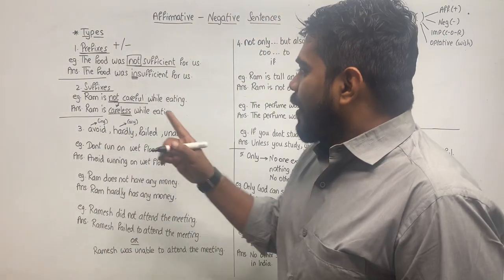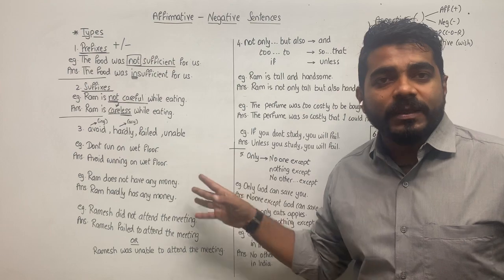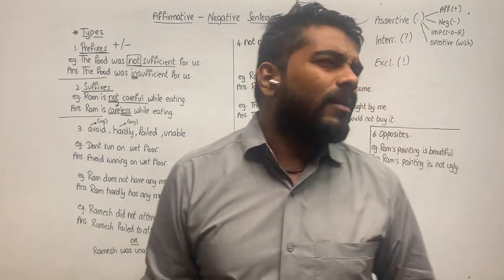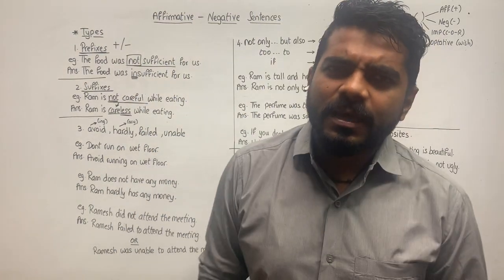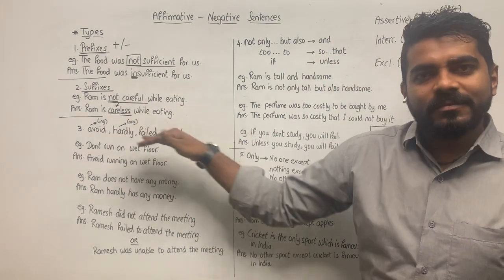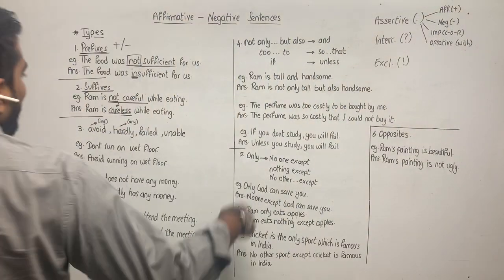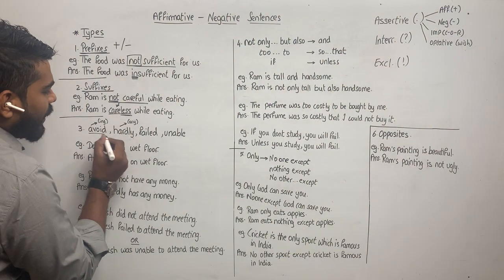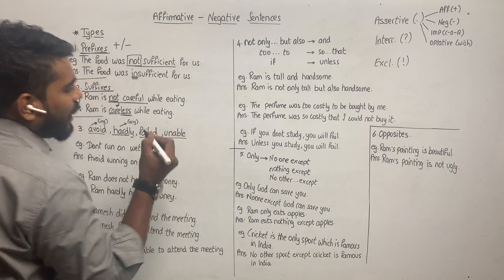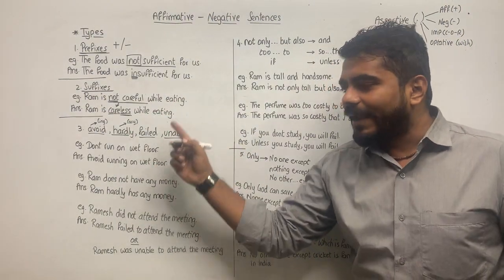Alright. Moving ahead, the third type is the most important one. Maybe 7 out of 10 sentences, you will be able to solve with this method. This type is very, very common. So, by using words like avoid, hardly, failed, unable.